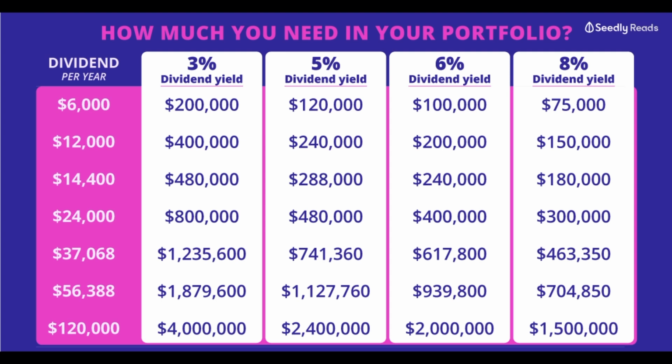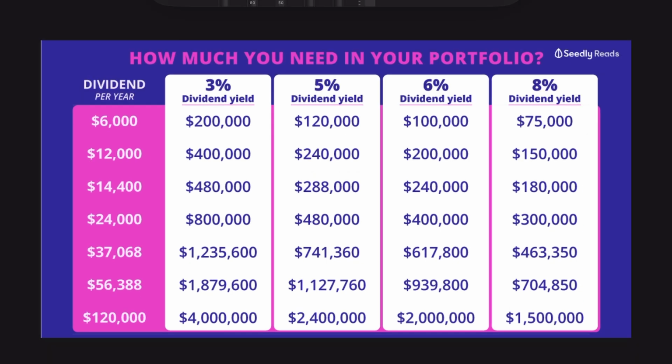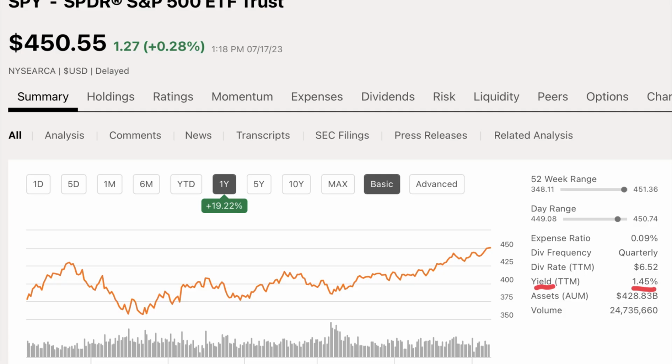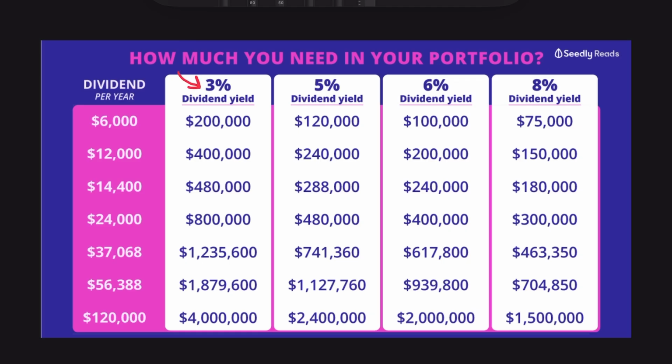And let's begin with this chart of how much money you need invested to earn certain amounts of dividend income. So I do like the approach here of showing different portfolio yield amounts and how much income that generates. We know right now the market has an average dividend yield of about 1.5%. So even 3% is well above average and is probably closest to what most people actually have right now in